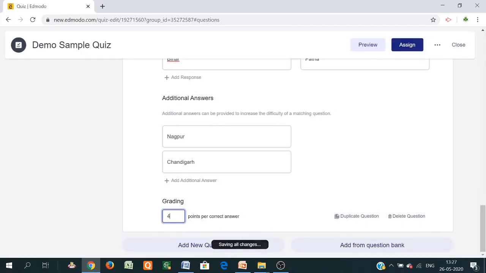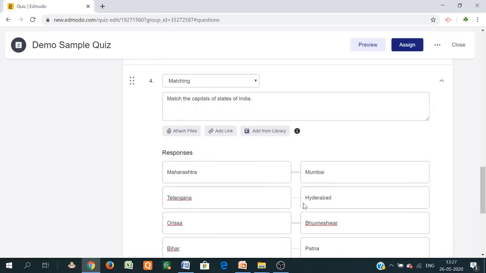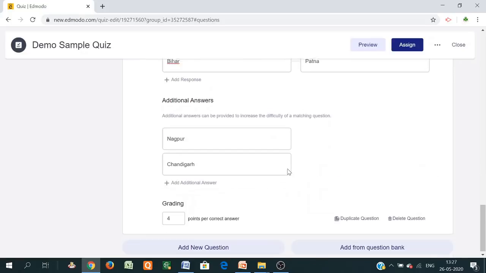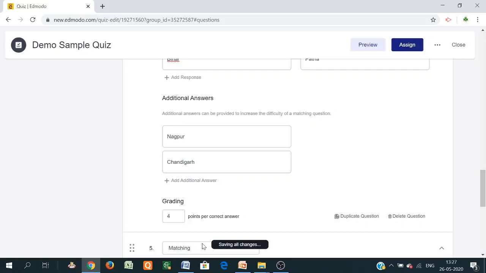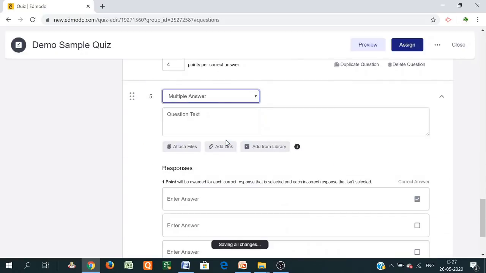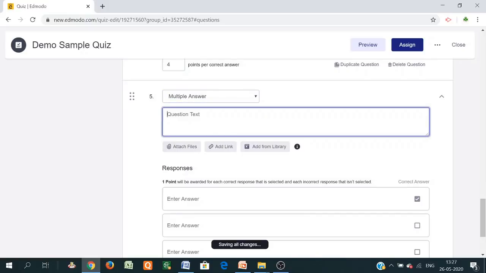Suppose you want to give the full answer. So this is saving all changes. So this is the match the pair question. Then we discuss the next question. Just add new question. There is another option available here: multiple type of answer. I'm repeating the same question.